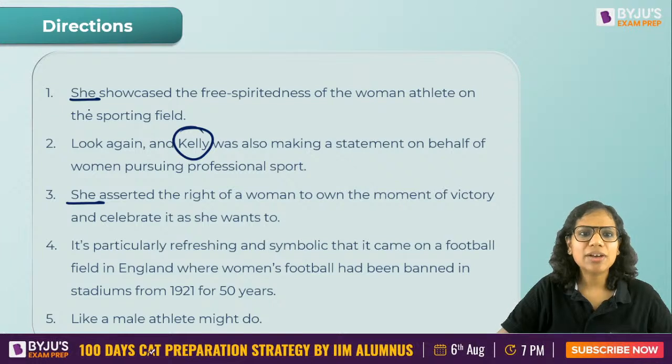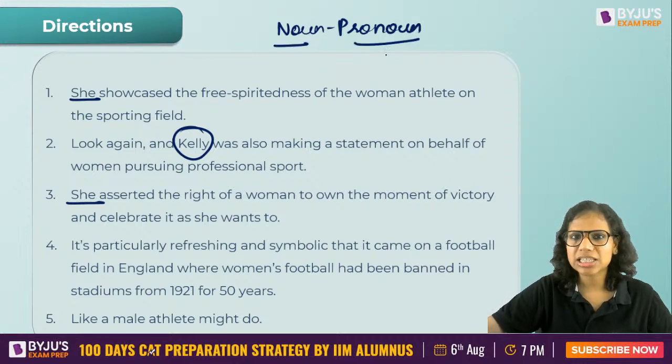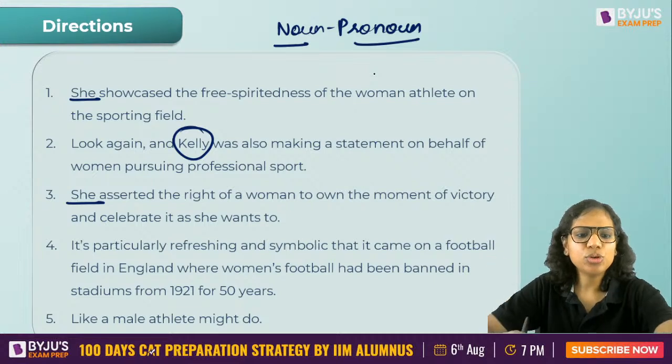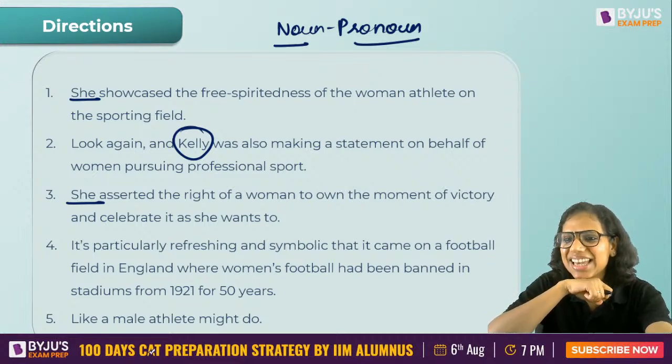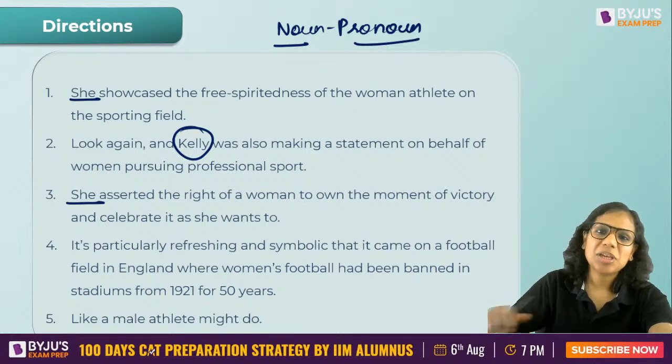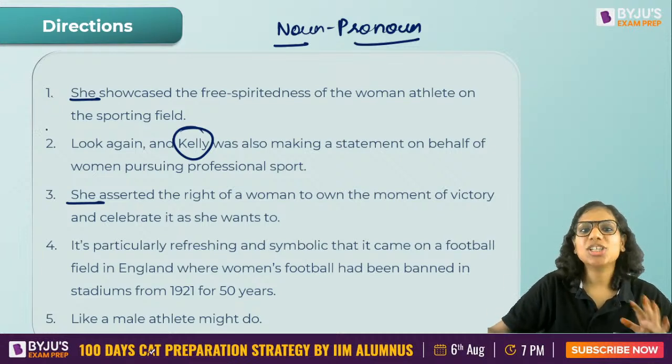So when you have these noun pronoun clues, see that if you arrange this in the order of noun first and pronoun later, does it make better sense? Yes, it does make better sense. So 2 actually is going to be the opening sentence here.